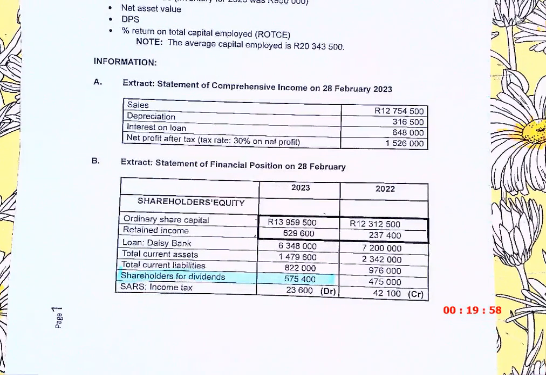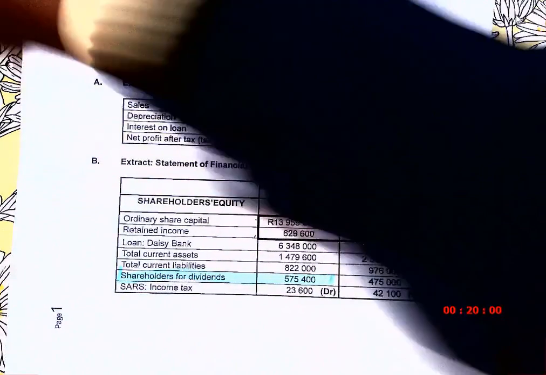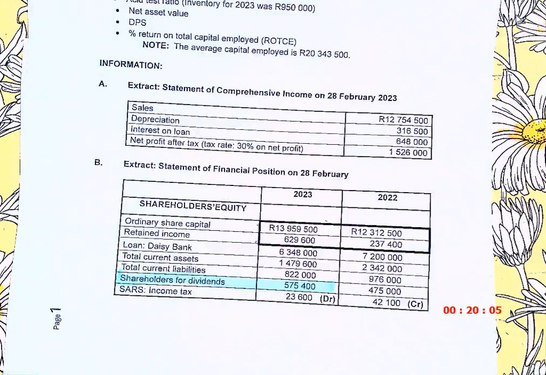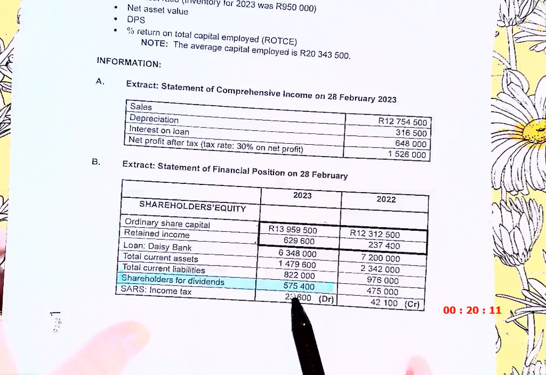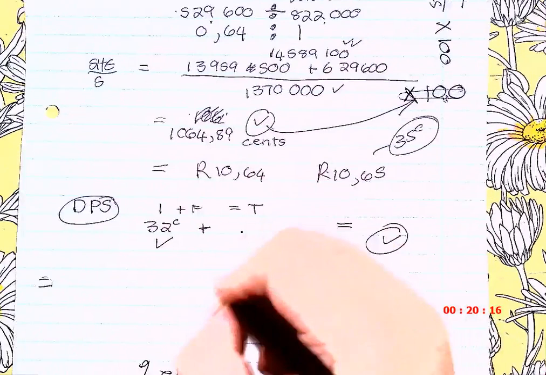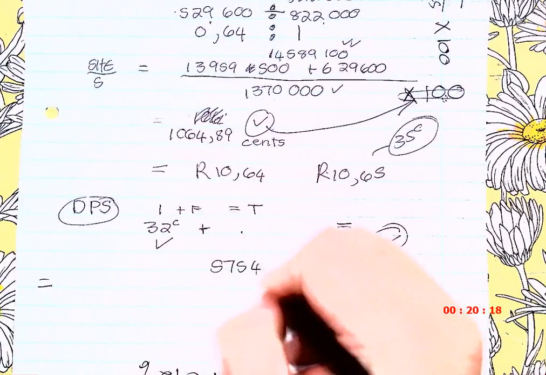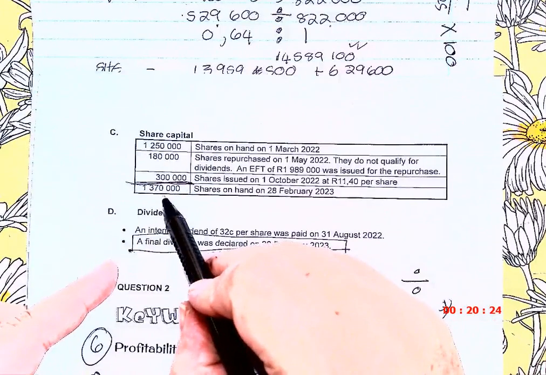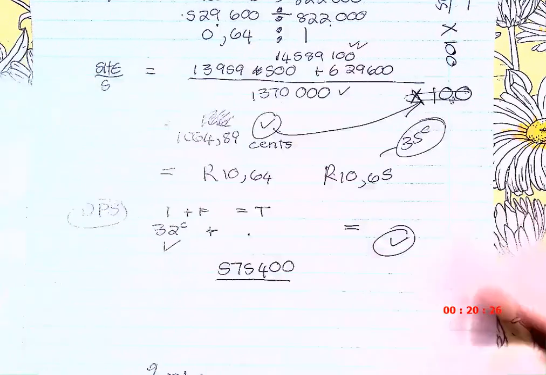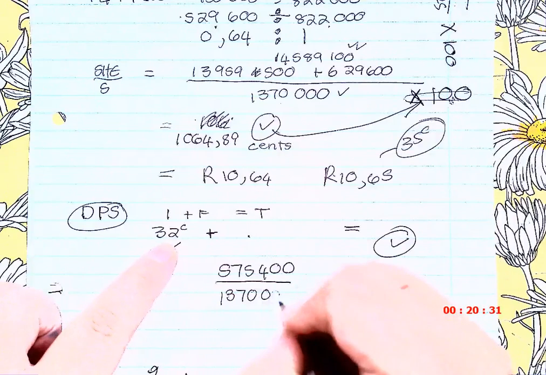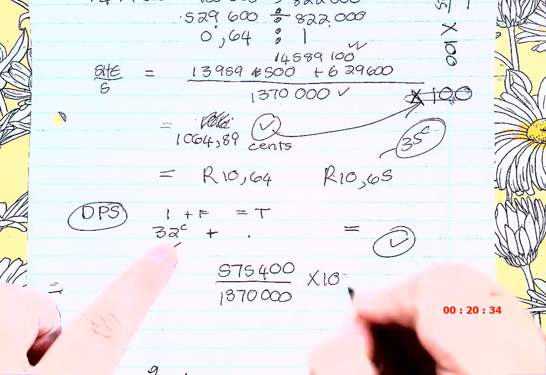Just go back to your balance sheet. Remember, what is the shareholders for dividends on the face of my balance sheet? It's the final dividend. So they gave me the final dividend, and it's 575,400. So I'm going to say 575,400. How many shares were in issue at the end? 1370. Okay. And so I used cents, so I have to times with 100. And what's my dividends?